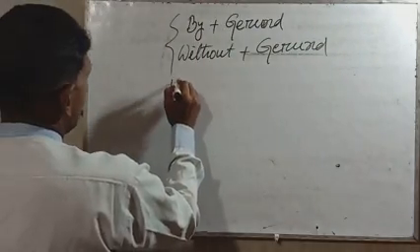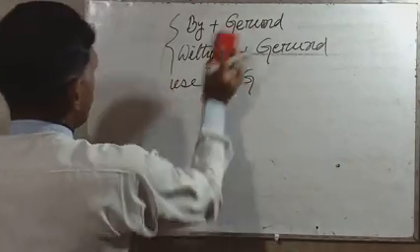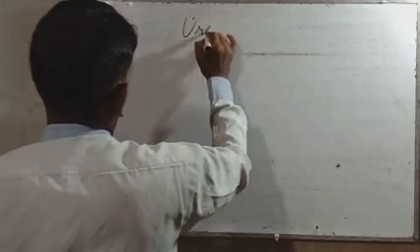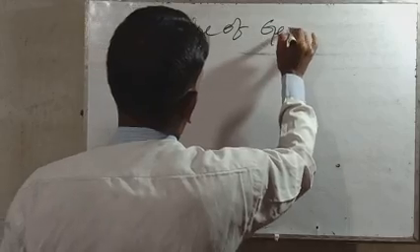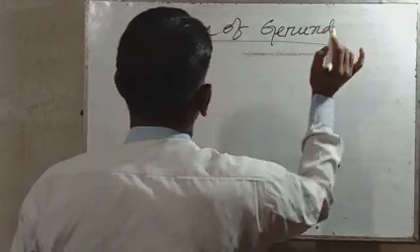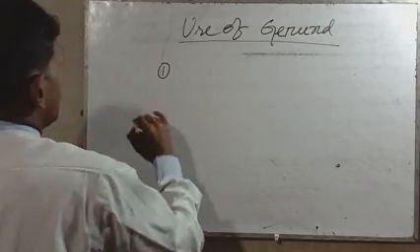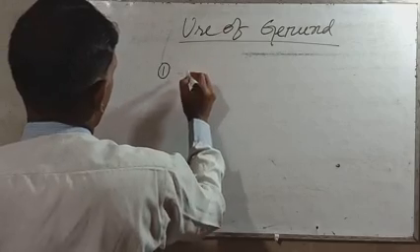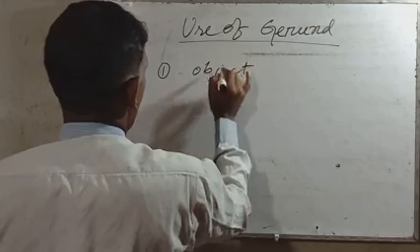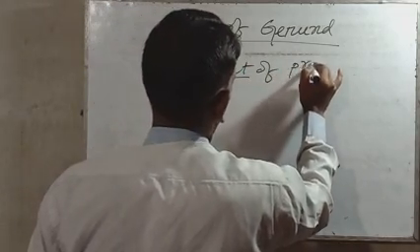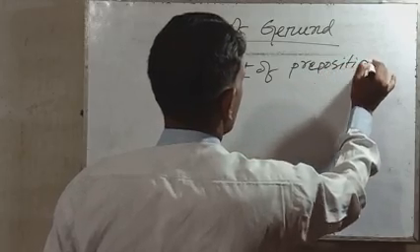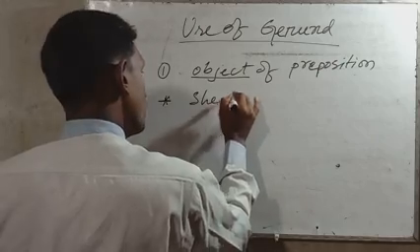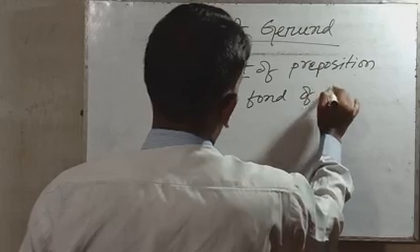So, use of gerund. Number one, gerund acts as an object of preposition. That means, she is fond of dancing.